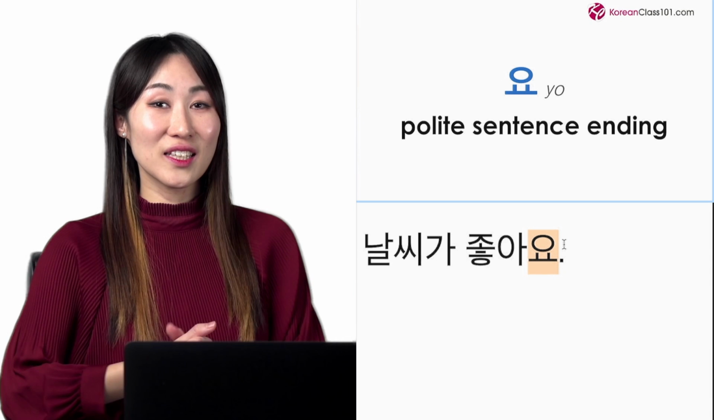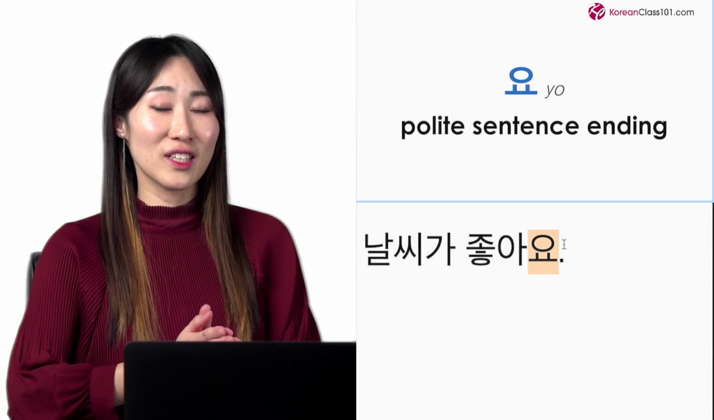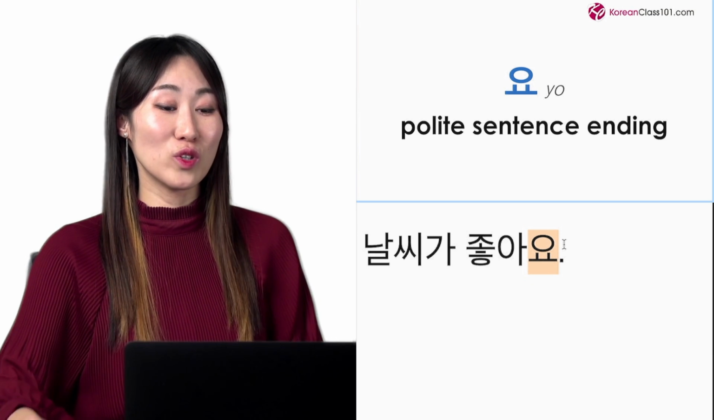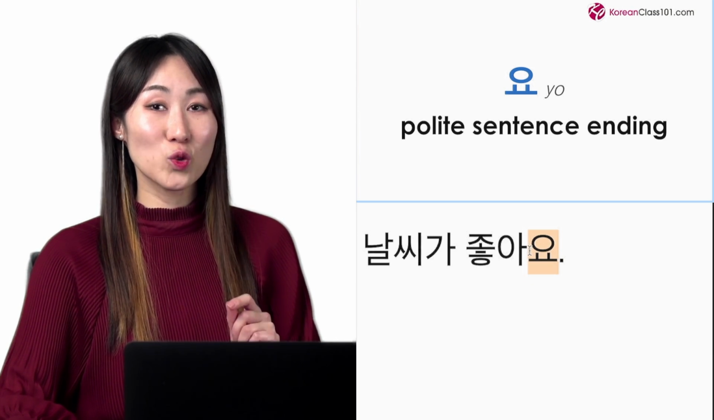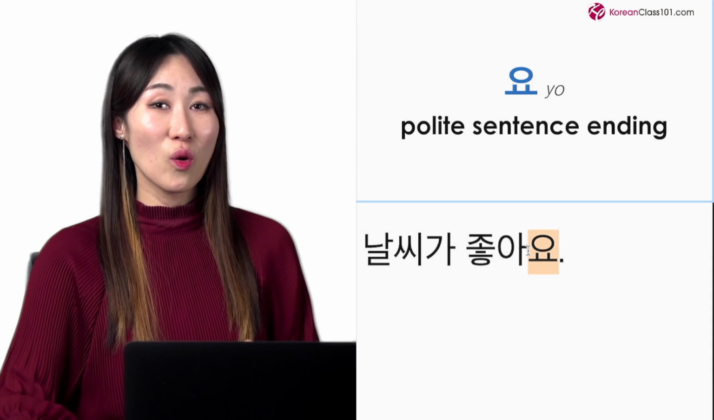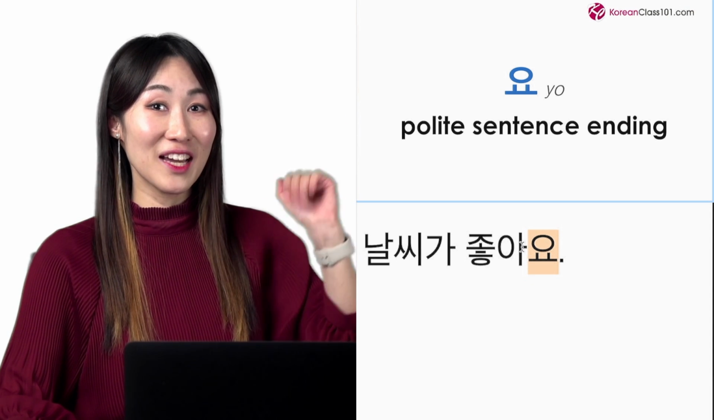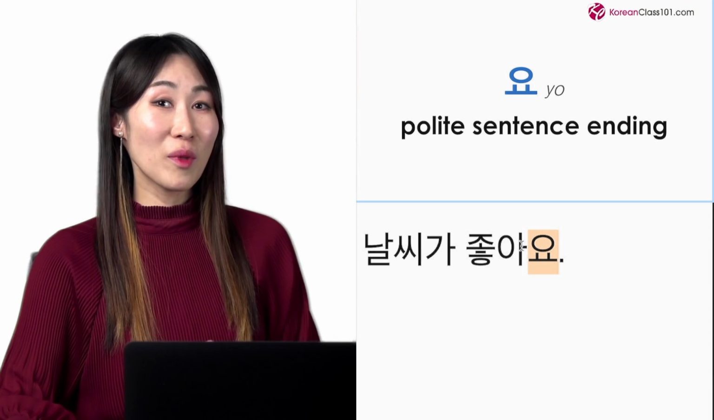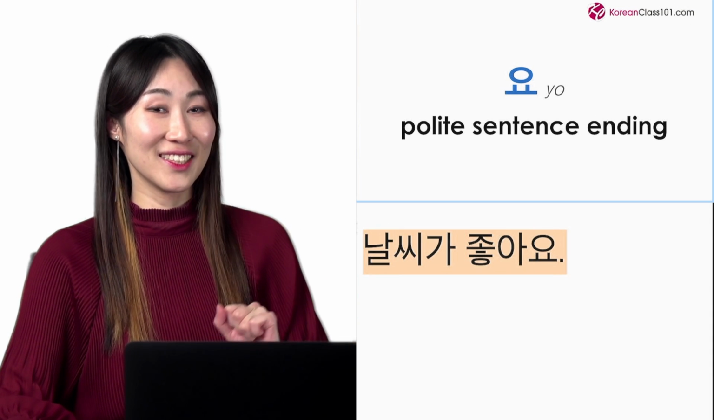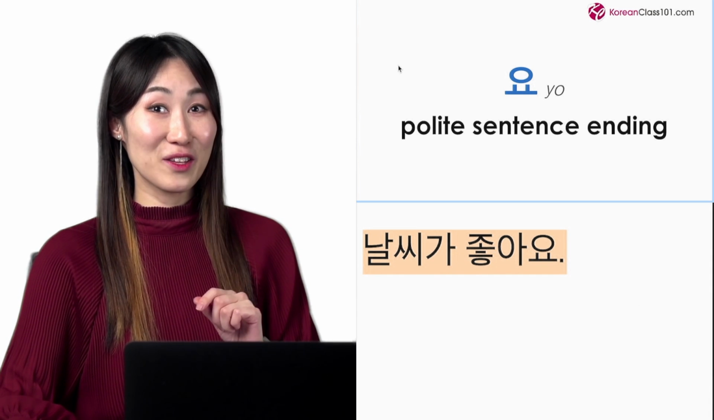This is a polite sentence, so I can use it with a stranger on the street because I don't know the person, so I cannot be so casual. So I can be polite with this form. 날씨가 좋아요. Or I can use this sentence with my neighbors or my friends who are older than me. If someone is older than me, I have to use polite language. Or my colleague. So this is polite enough, but this sounds still friendly. So 날씨가 좋아요. Here's another example.